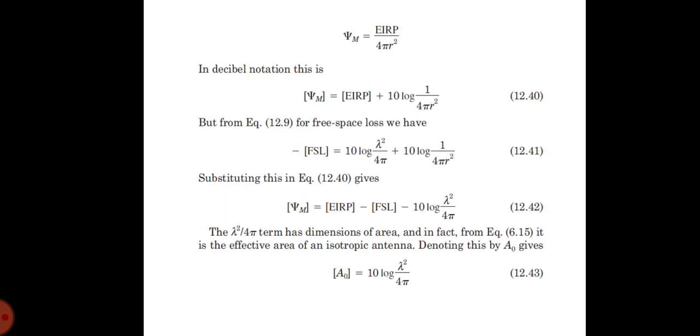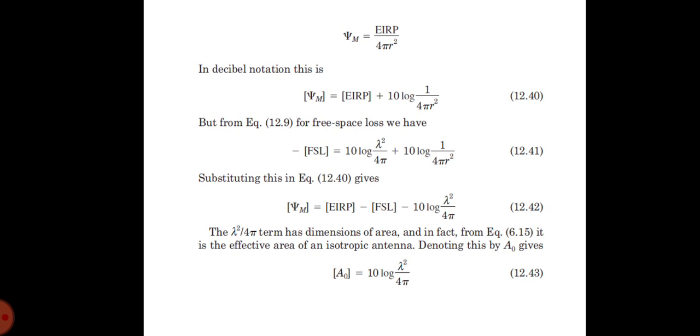So to show this, again let us consider that equation, the flux density in terms of EIRP, repeated here for convenience. Ψ_M is equal to EIRP by 4πr². So in decibel notation it can be written in square brackets as [Ψ_M] = [EIRP] + 10 log 1/(4πr²). But from the equation of FSL, we know that minus FSL is equal to minus 10 log λ²/4π plus 10 log 1/(4πr²). Substituting this in this equation, we will get Ψ_M is equal to EIRP minus FSL minus 10 log λ²/4π.